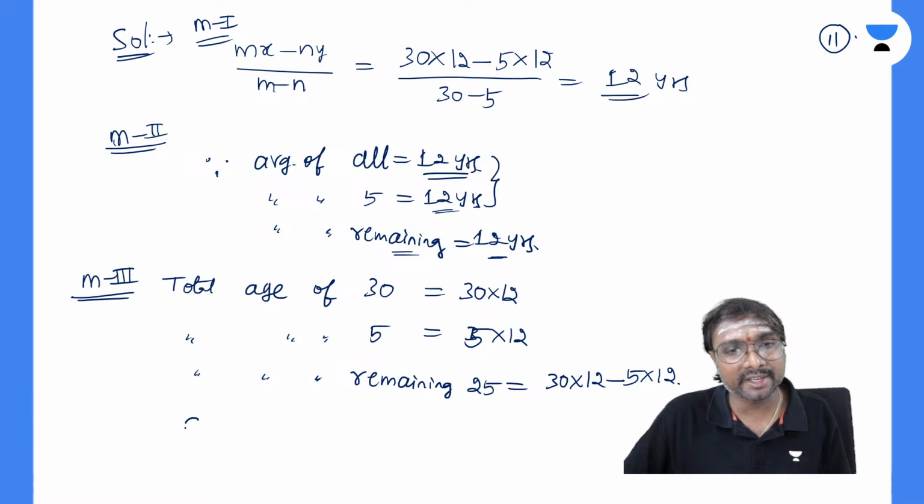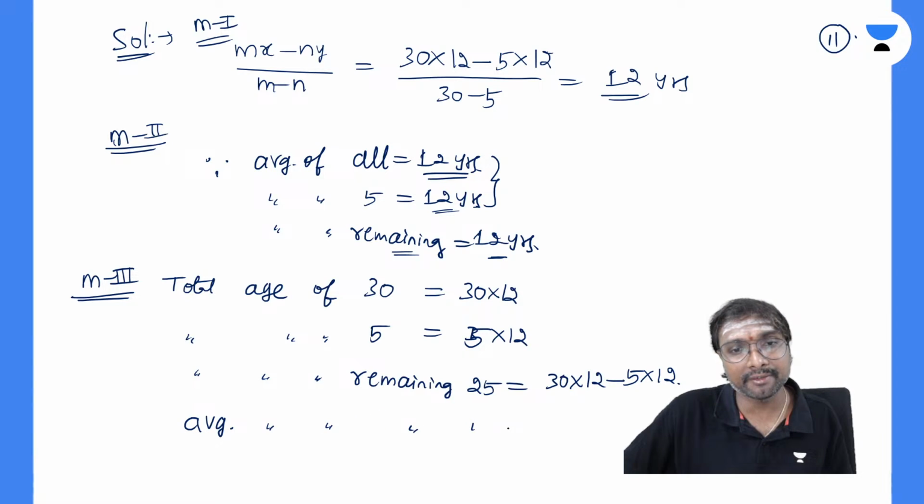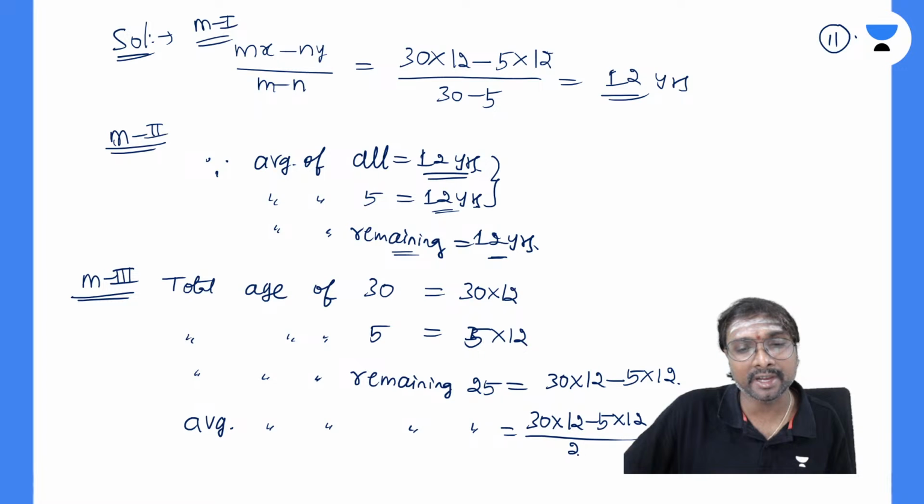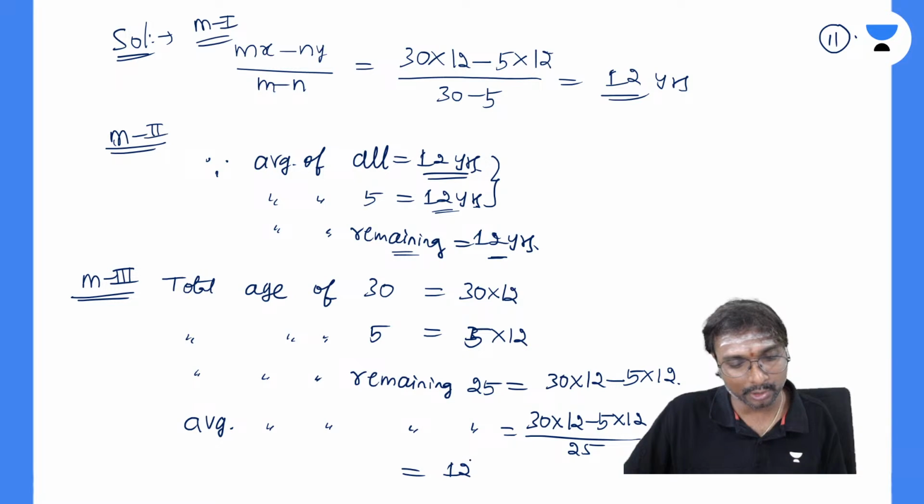So now tell me, the average age of the remaining 25 will be equal to which one? That is your 30 into 12 minus 5 into 12, divided by 25, right? Simply you can get the answer now. Yes or no? That is 12. Is that clear, everyone? All of you, how to get it, right? Is it clear, all of you?